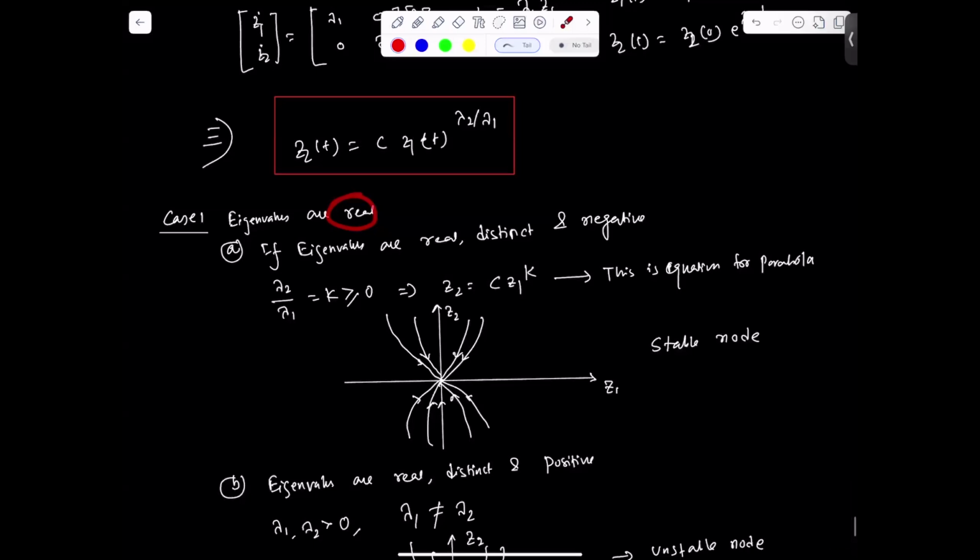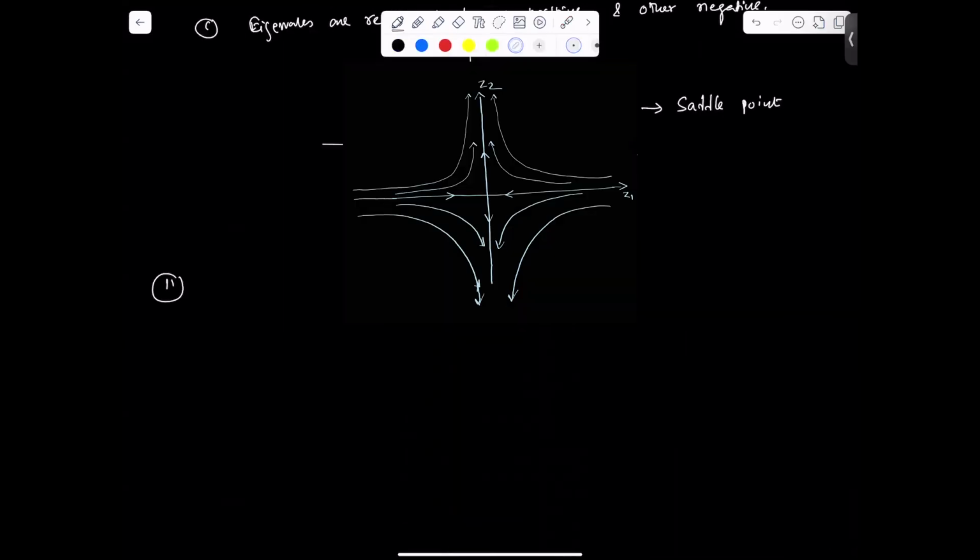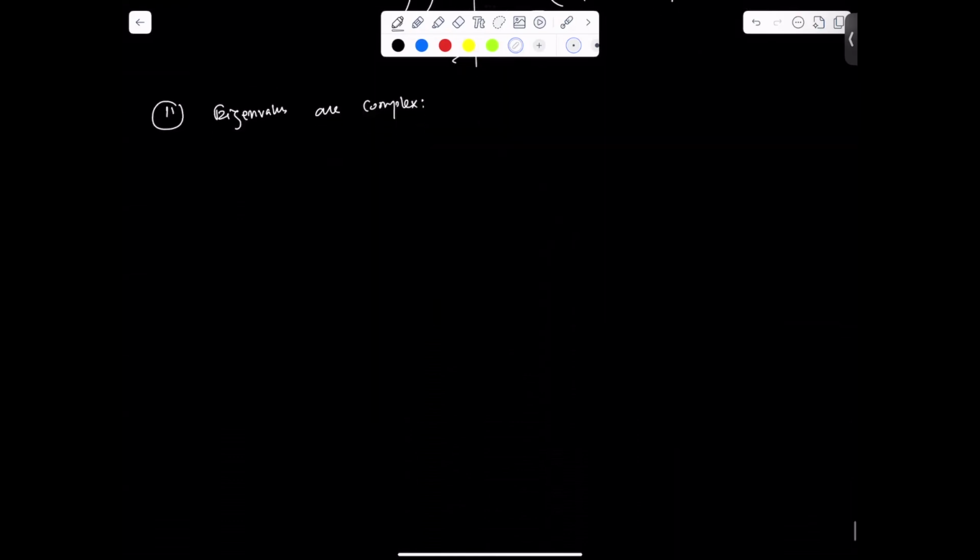And if the eigenvalues are complex, in this case, under this also we have some conditions.